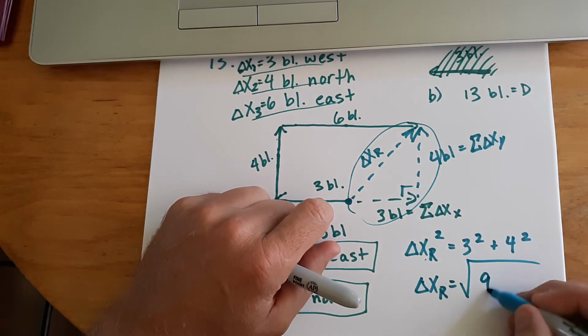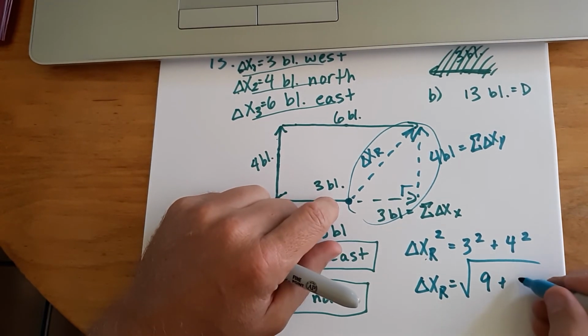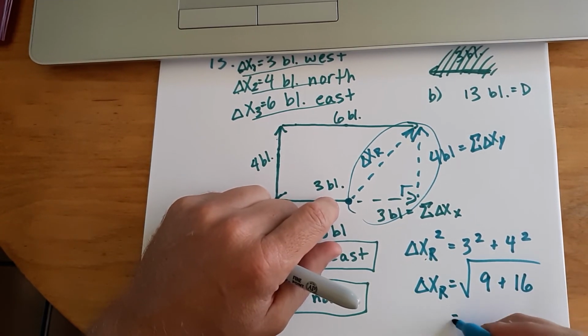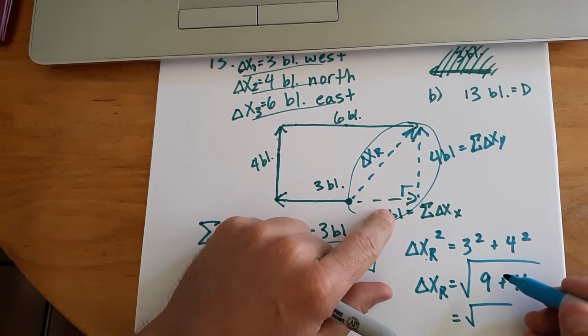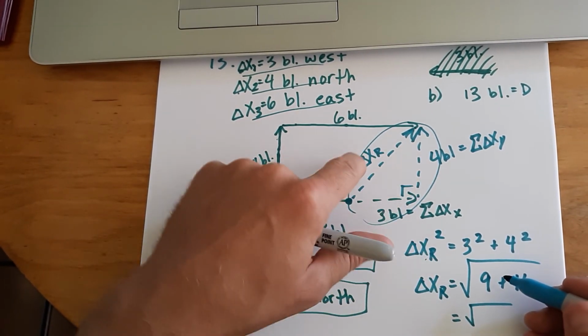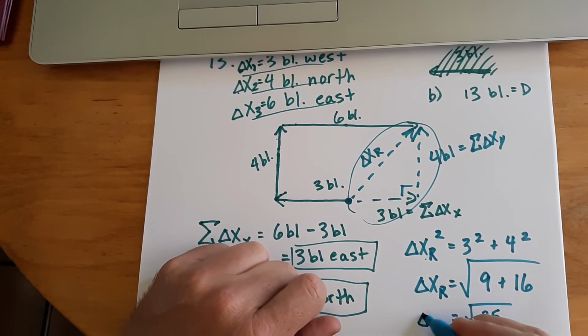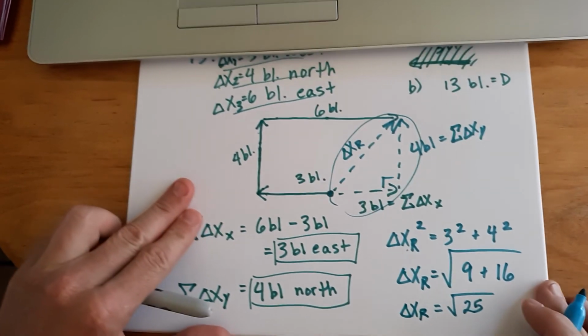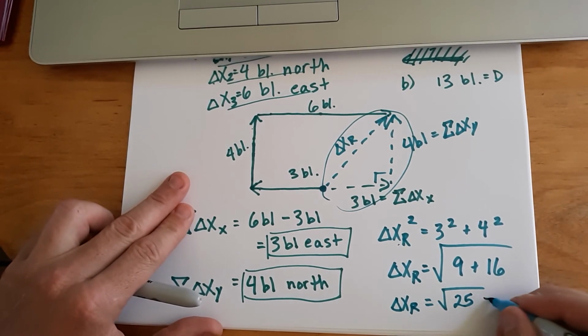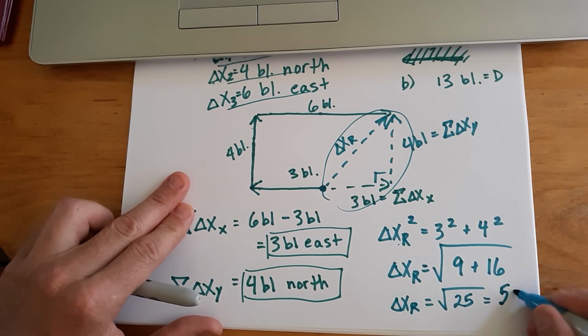3 squared is 9 plus, well, look what's happening here. You might already know that this is a special triangle, that this is a 3, 4, 5, right? Because 9 plus 16 is 25. That's my resultant displacement, and we know the square root of 25 is 5. There we go, 5 blocks.